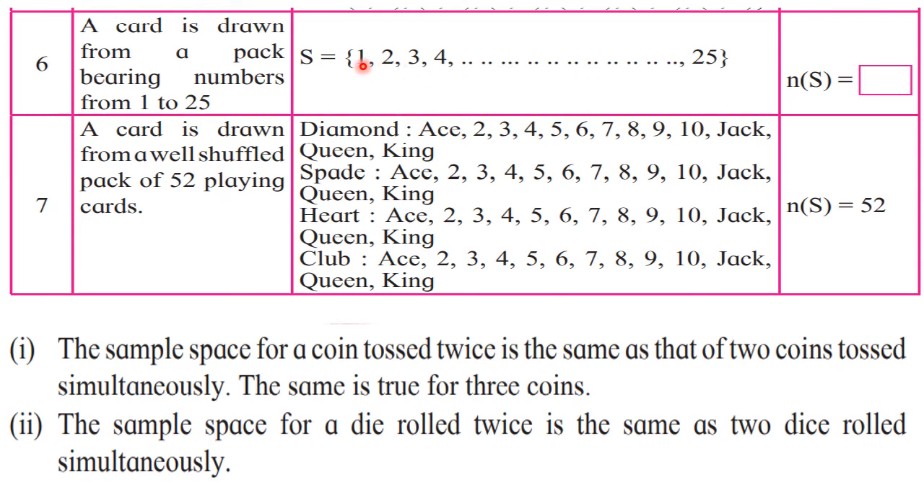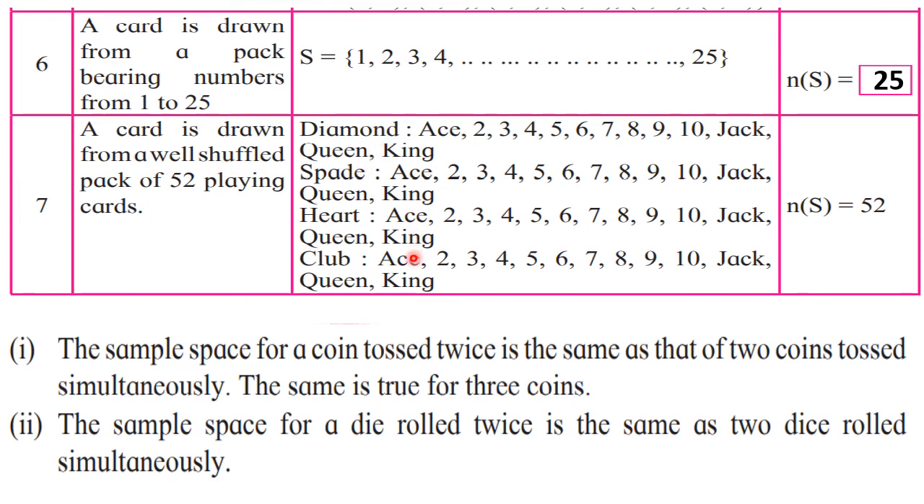But here we know that after 4, there is 5. So the numbers are known certainly. So we can do it like this and we can write down the last number. Still it's a finite set. It's a finite sample space. So here number of sample points are 25. Correct?